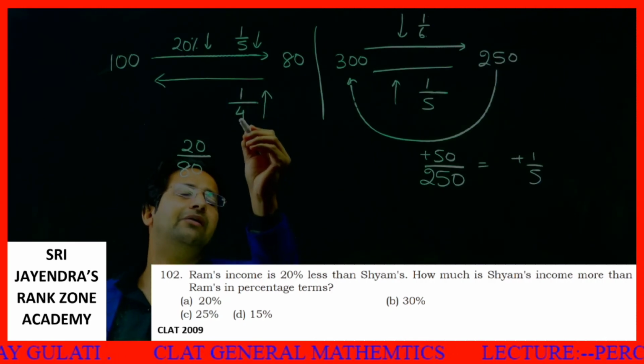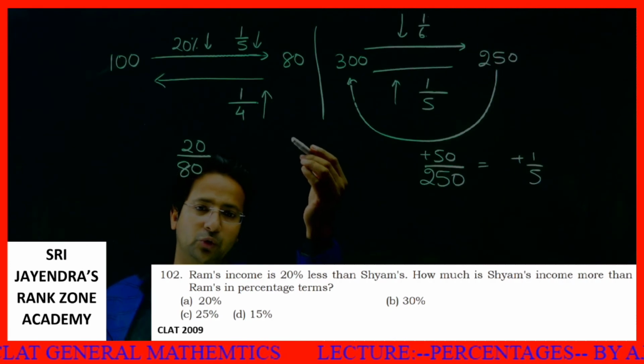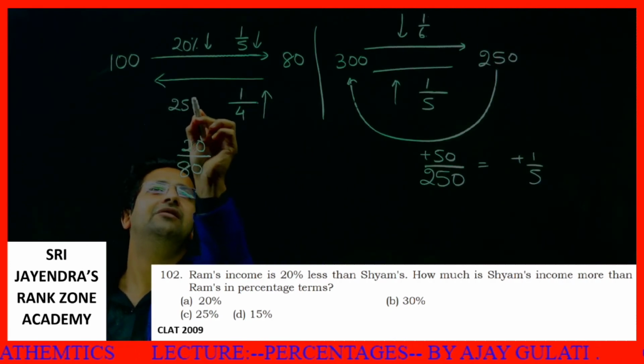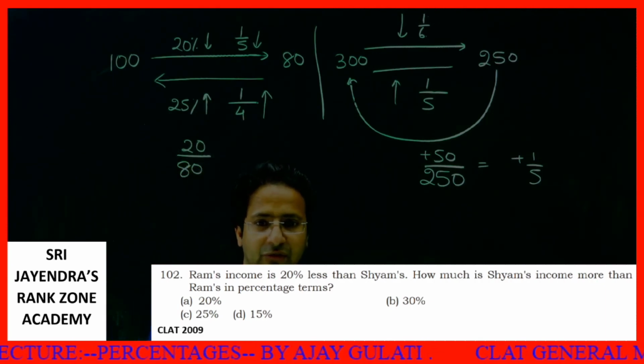1 by 4. 1 by 4 in terms of percentage means, when you need to convert a ratio into percentage, you multiply it by 100. So 100 by 4, or you can say 25% increase. Getting this thing, students?